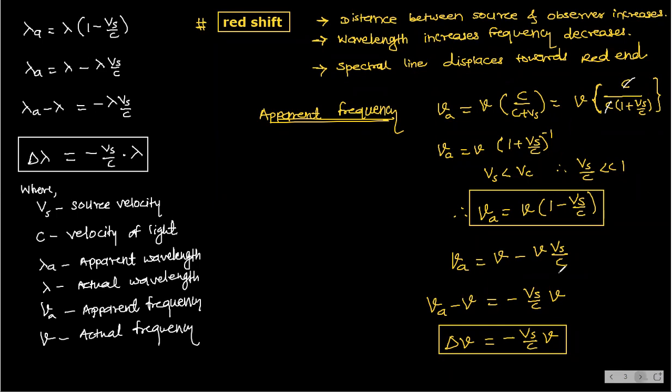Okay. Now, what about apparent wavelength? Frequency is finished, right? What about apparent wavelength?